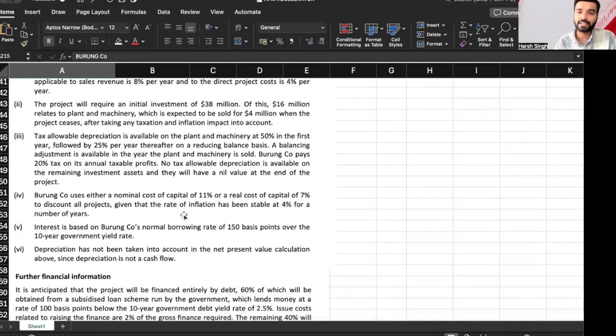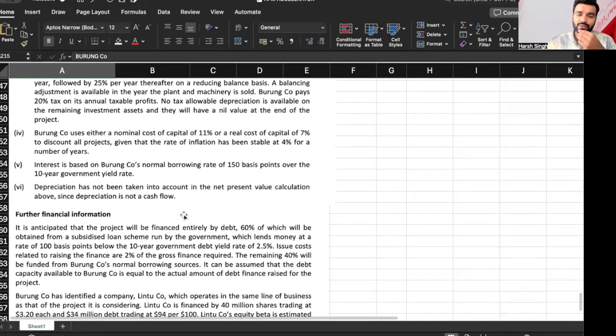Tax allowable depreciation is available on the plant and machinery at 50% in the first year, followed by 25% a year thereafter, on a reducing balance basis, which is 50%, 25%, 25%, and 25%. Remember that. Balancing adjustment is available in the year the plant and machinery is sold. Burung Company pays 20% tax on its annual taxable profit. It either uses a nominal cost of capital of 11% or a real cost of capital of 7% to discount, given the rate of inflation has been stable at 4% for a number of years.